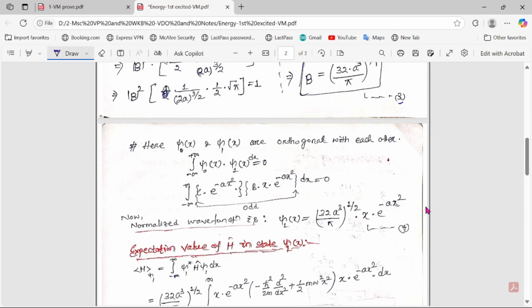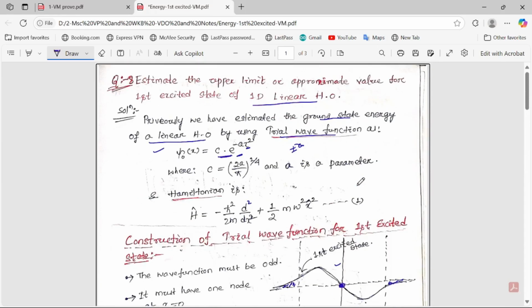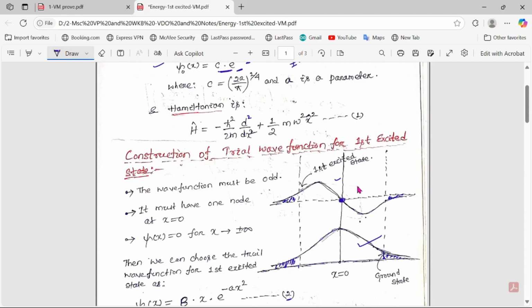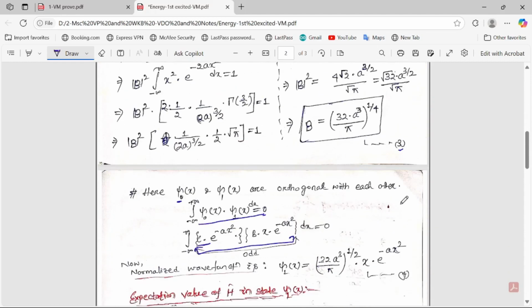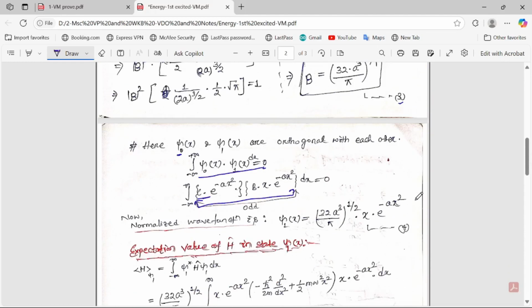That means the psi 0 x ground state wave function and the first excited wave function should be orthogonal, so the integral should be 0. That means this condition should be satisfied. You can check by yourself. This will be 0. That means, if I consider here c value is (2a/pi)^(1/4), and b value is (32a^3/pi)^(1/4), e to the power minus a x square, x e to the minus a x square.